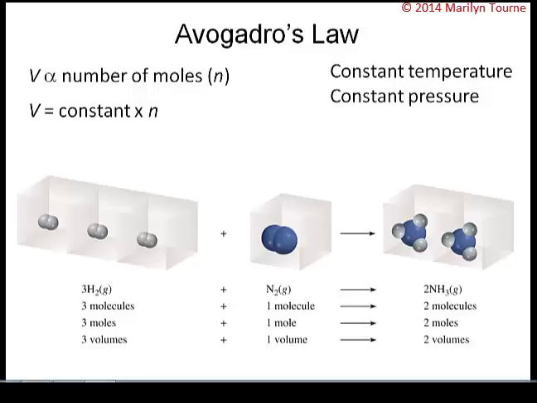The next thing we're going to talk about is the ideal gas equation, which is PV equals nRT. PV equals nRT is basically a combination of Charles' law, Boyle's law, and Avogadro's law. And I'm going to show you a very easy way to remember each law. But that'll be in the next video.